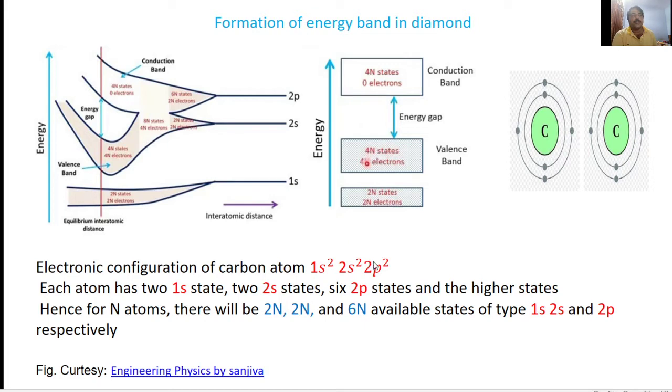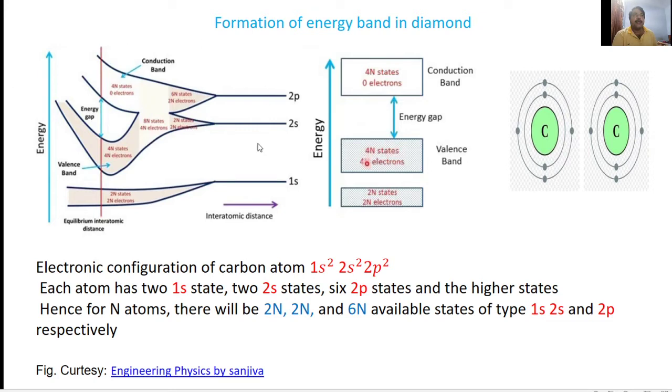Out of the 6 2p states, 2 states are filled and 4 states are empty. When n number of carbon atoms are brought close together, there will be 2n available states for 1s, 2n available states for 2s, and 6n available states for 2p respectively. Now let us see the formation of energy bands in carbon.